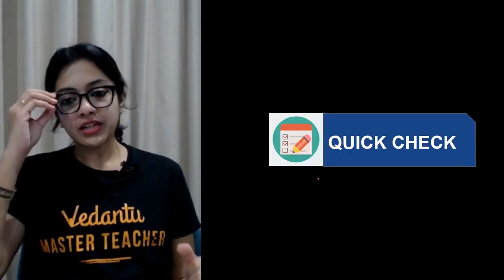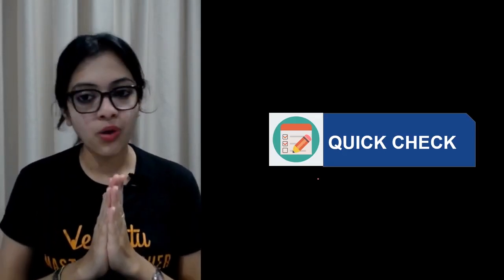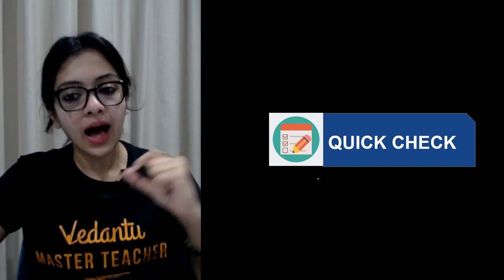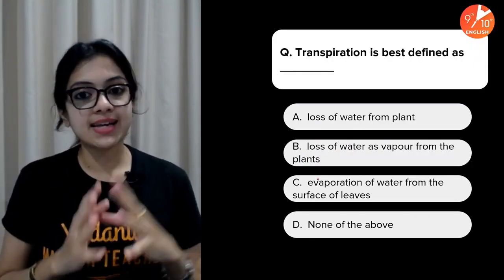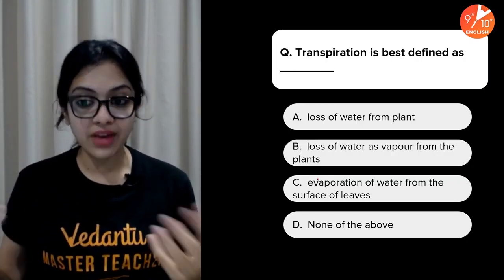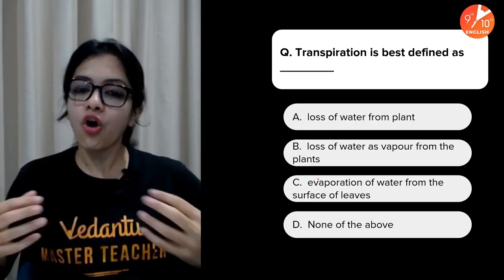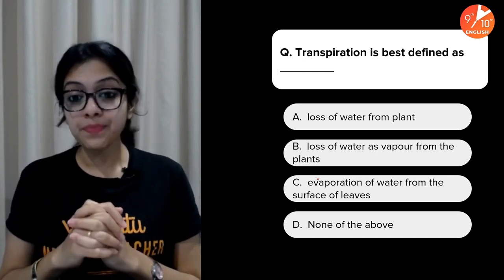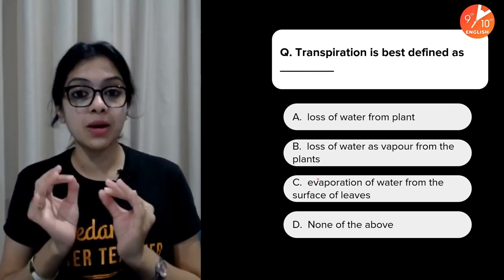Okay, children, so here is the quick check for you. Let us see if you have understood and are able to recall everything that we have discussed today about transpiration. Transpiration is best defined as dash: the loss of water from plant, loss of water as vapor from the plants, evaporation of water from the surface of leaves, or none of these. What do you think? The best definition. I know it can all be confusing, but I want you to choose the most appropriate option.